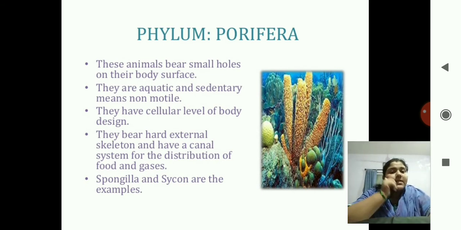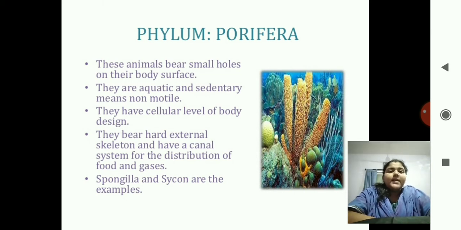So first phylum is Porifera. Okay, so Porifera, from the Latin word pore, that is porous, or the meaning is pore bearing. You can take the example of the cartoon SpongeBob SquarePants. You know the sponge, okay, how he looks. He has the small holes on his body, so you can remember the Porifera as SpongeBob SquarePants. Okay, these animals bear small holes on their body surface.